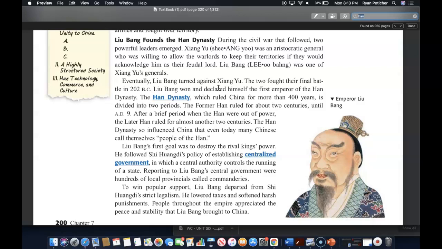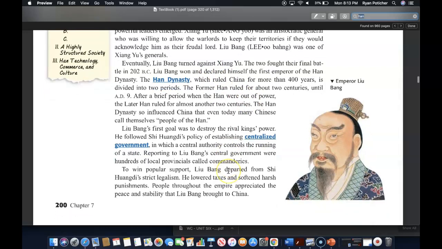Liu Bang won and declared himself the first emperor of the Han dynasty, and the Han dynasty, which ruled China for more than 400 years, is divided into two periods. The former Han ruled for about 2 centuries until AD 9, and after a brief period when the Han were out of power, the later Han ruled almost another 2 centuries. The Han dynasty was so influential in China that even today many Chinese call themselves people of the Han.